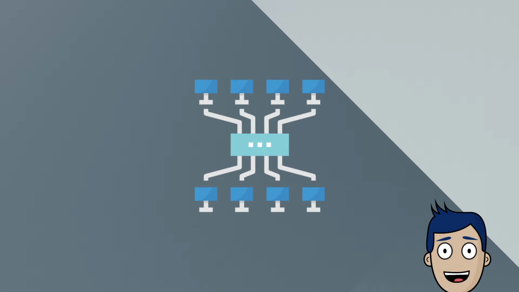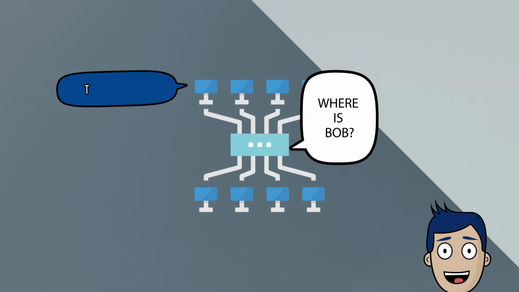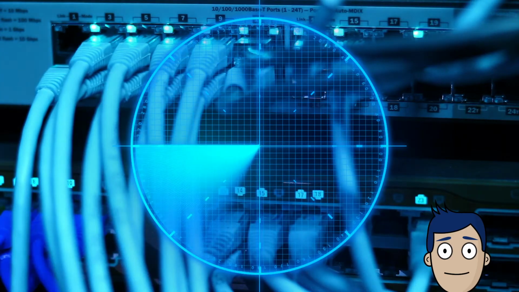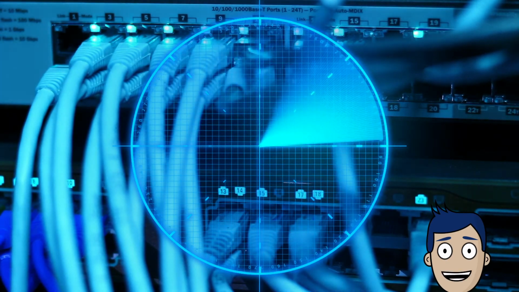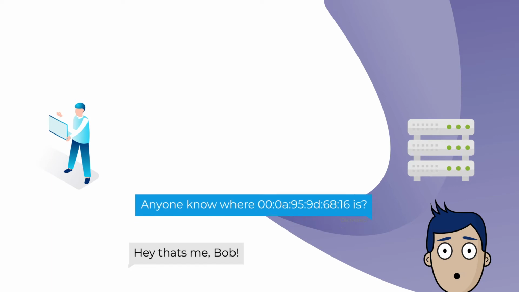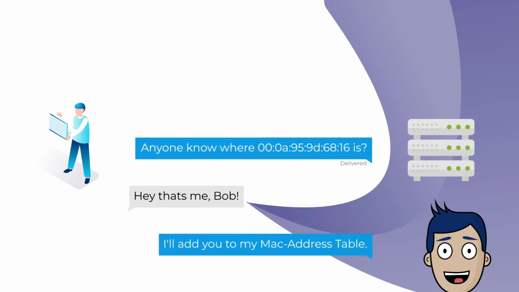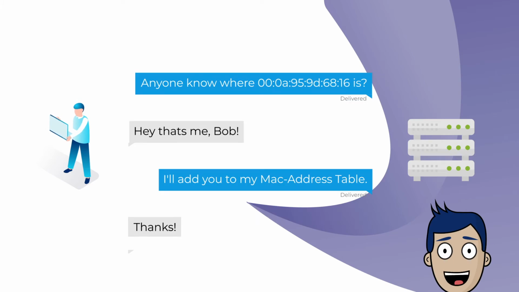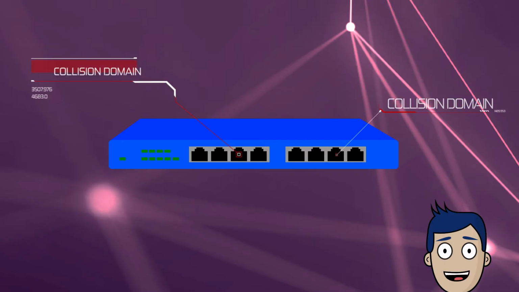You see, if the switch doesn't know where a particular MAC address resides, it relies on something called a broadcast to find out. Like with a hub, a broadcast message sends out of every port except the originator. This way, the computer with the matching MAC address can respond and let it know where it resides on the network.